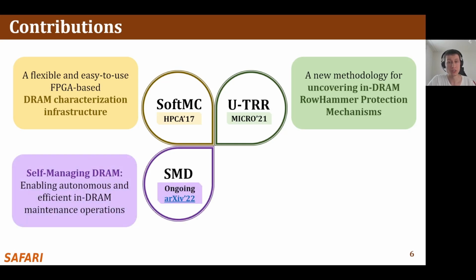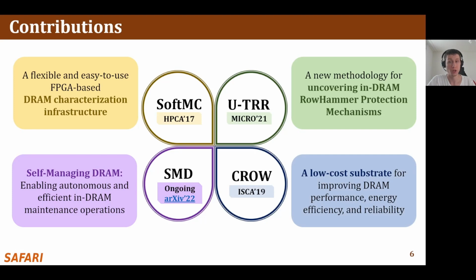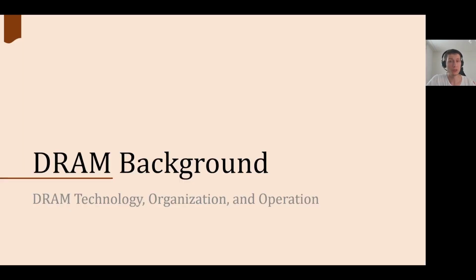Our third contribution is self-managing DRAM, a simple interface and DRAM architecture for enabling autonomous and efficient in-DRAM maintenance operations, which can help solve the RowHammer problem along with making other DRAM maintenance operations more efficient. And finally, in our fourth contribution, we propose CROW, a low-cost and versatile substrate for improving DRAM performance, energy efficiency, and reliability.